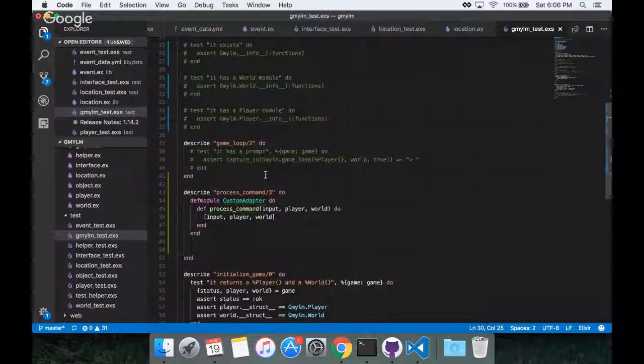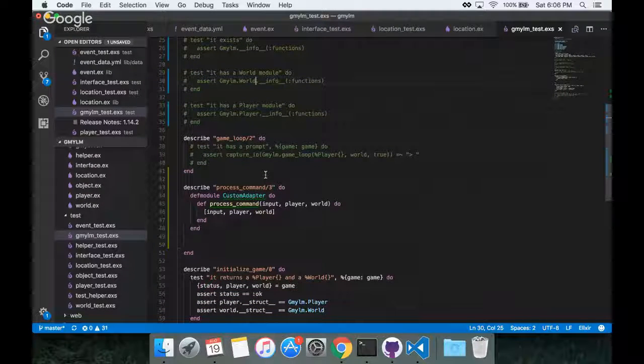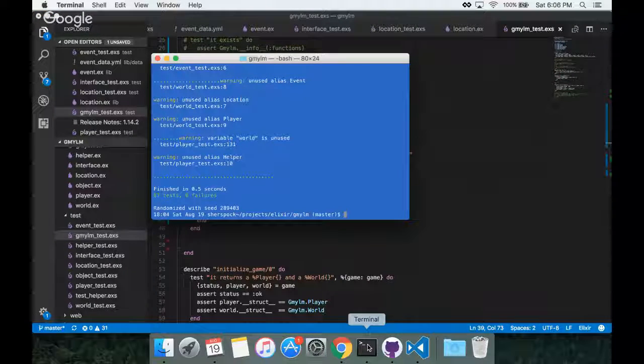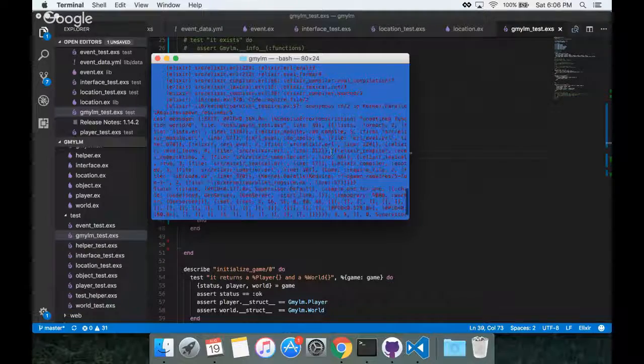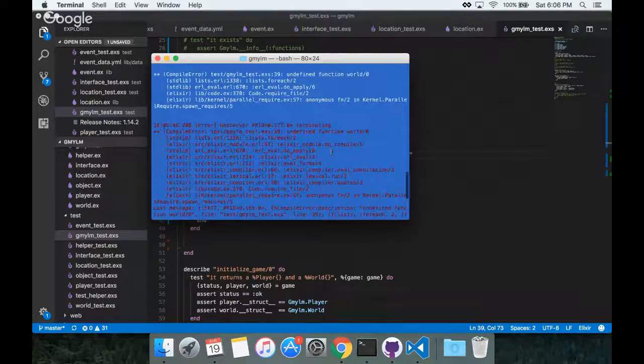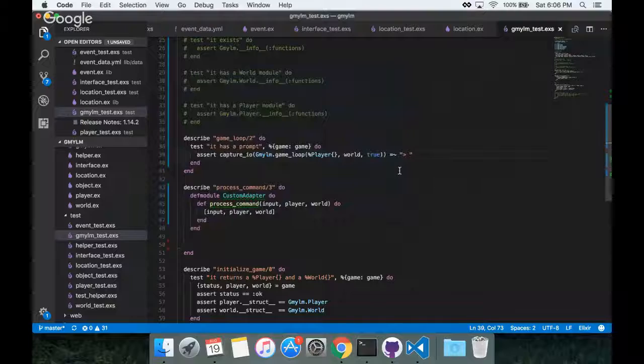Game loop 2. Why is... Oh, right. It has a prompt. If I comment this out, assert capture IO, you call the game loop. I think the issue was you're then stuck in the game loop. Whoa, GenServer... undefined function world 0.